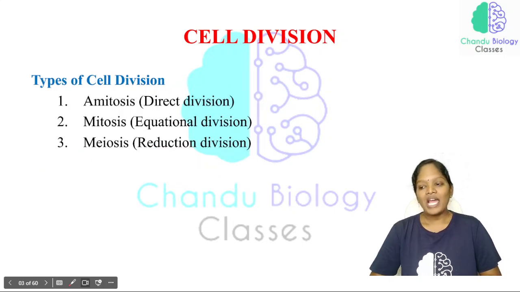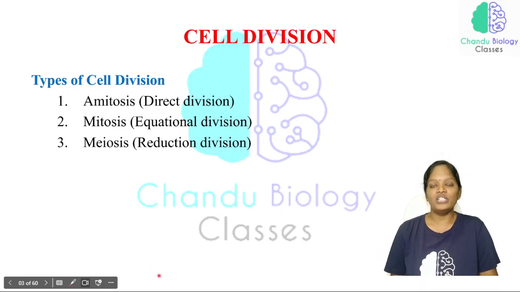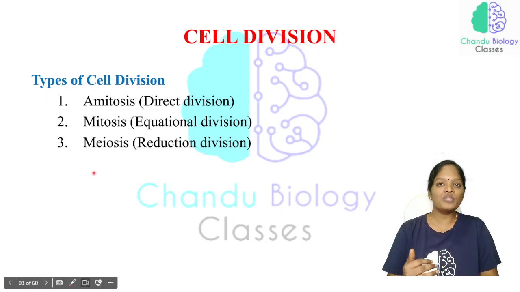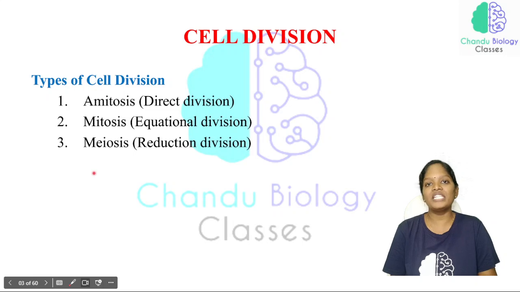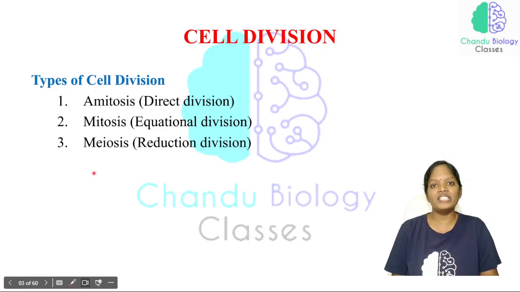Now, we have different types of cell division. As of now, just know that cell division is the division of a cell, and as a result one cell is divided into 2 different cells. In the types of cell division you should know how the cell is divided into 2 cells, and we have 3 different types of division, but majorly 2. But in a primitive individual we can see amitotic cell division. Just know that amitosis is a type of cell division, and amitosis is also called direct division.